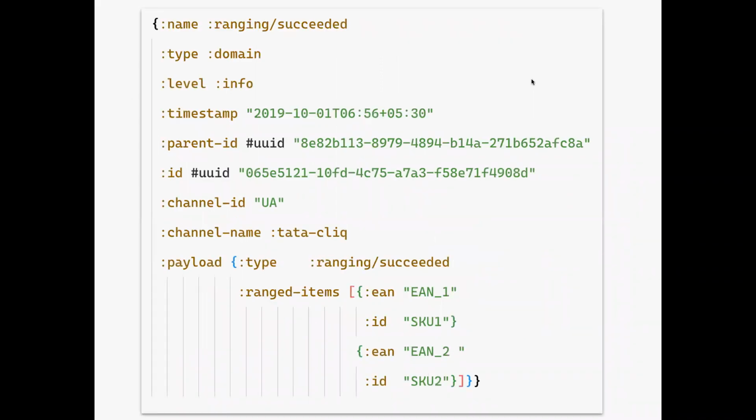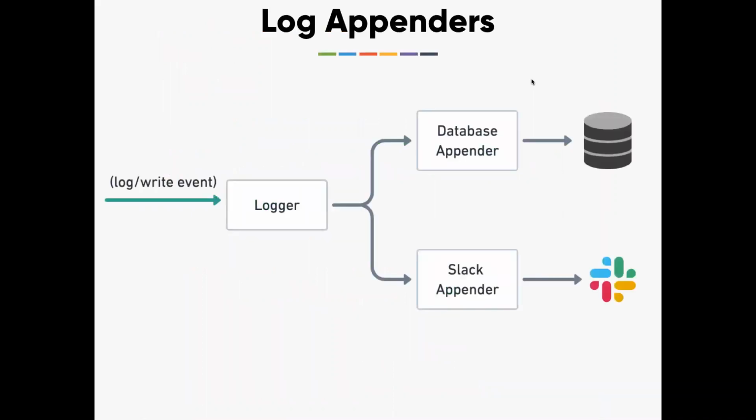Same thing for the ranging success operation. When something happens, in this case I performed a ranging operation and it succeeded, I am expressing that as well: what is the message, when it happened, what is the payload, what is the channel, and other information. Now come back to the actual log layer. Logger in general has a technique called log appenders.